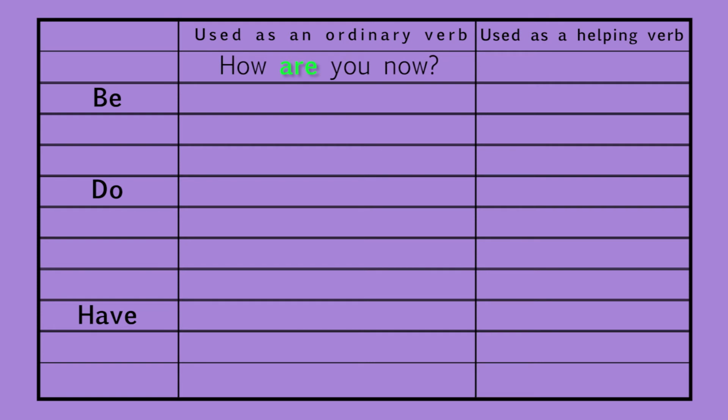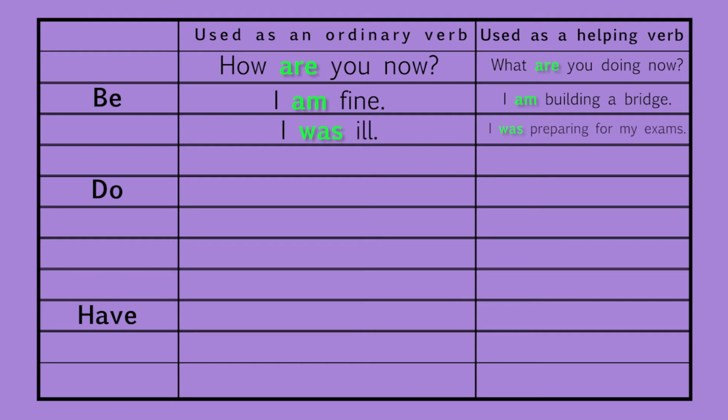How are you now? See the word in bold type, are, and that is the only verb in this sentence. Next is, what are you doing now? Here are is an auxiliary verb because the main verb is doing. I am fine. I am building a bridge. Main verb is building. Am is acting as a helping verb. I was ill. I was preparing for my exams.